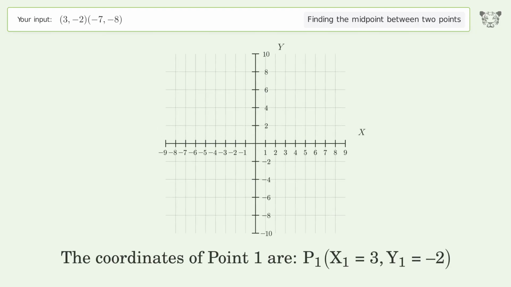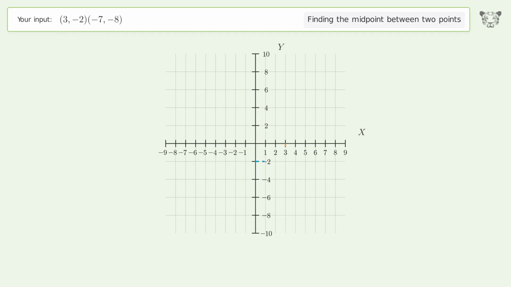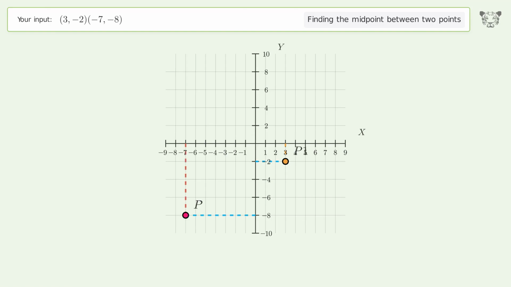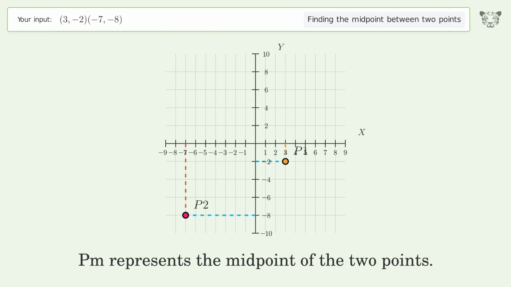The coordinates of point 1 are x1 equals 3, y1 equals -2. The coordinates of point 2 are x2 equals -7, y2 equals -8. PM represents the midpoint of the 2 points.